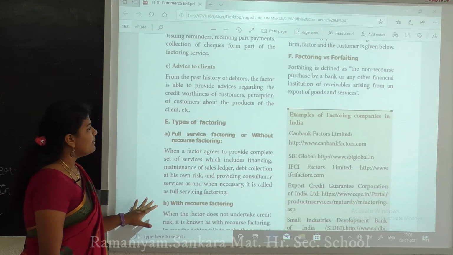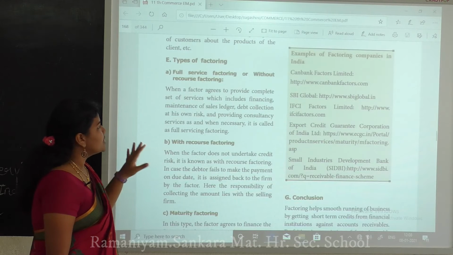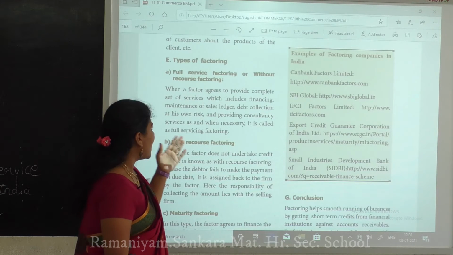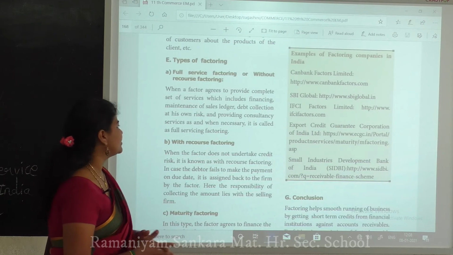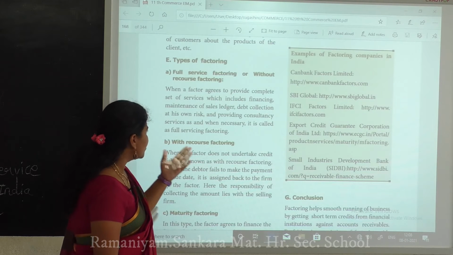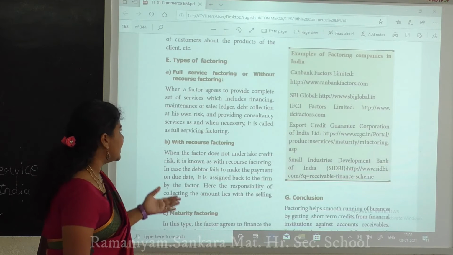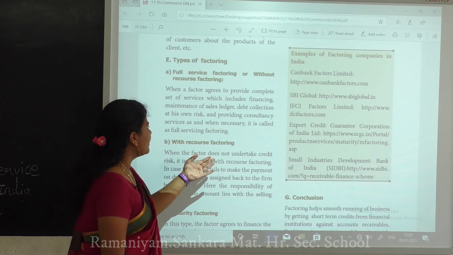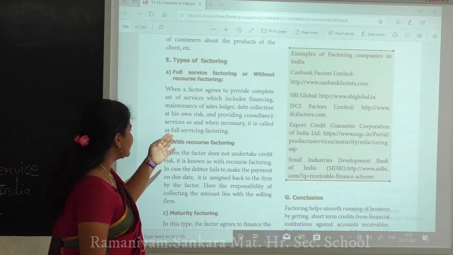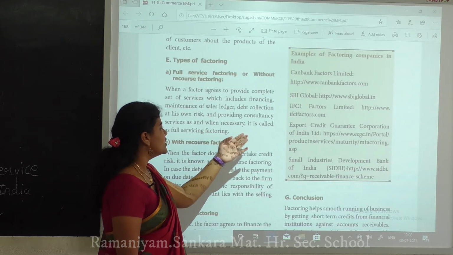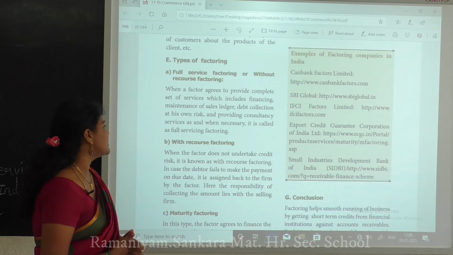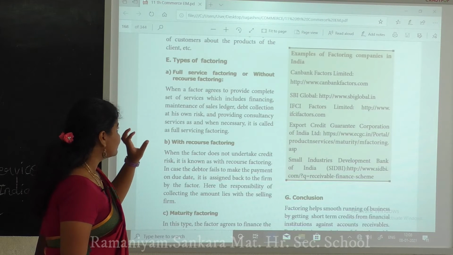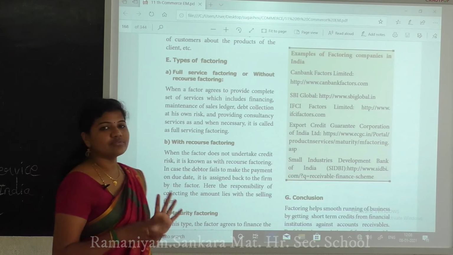Next is the types of factoring, like full service factoring or without recourse factoring. When a factor agrees to provide the complete set of services, which include financing, maintenance of the sales ledger, debt collection at his own risk, and providing consultancy services as and when necessary, it is called full service factoring, or without recourse factoring.